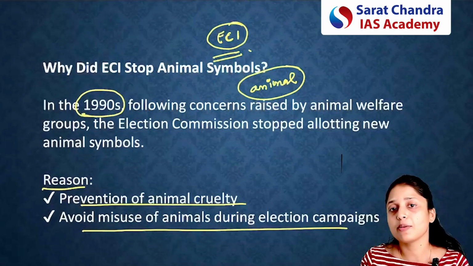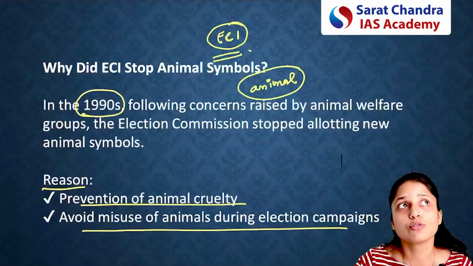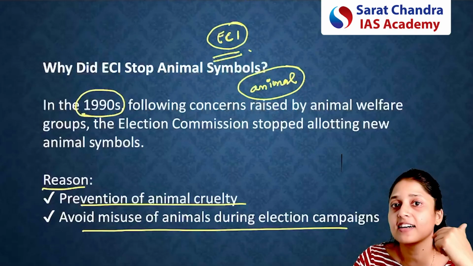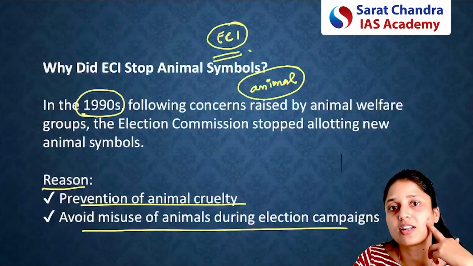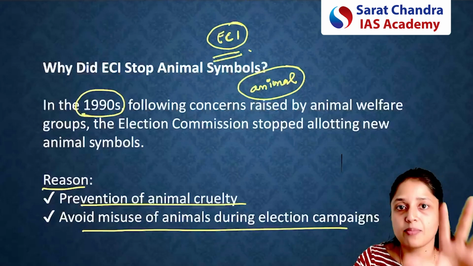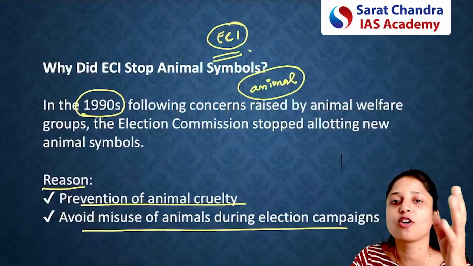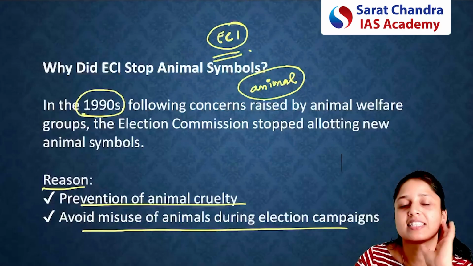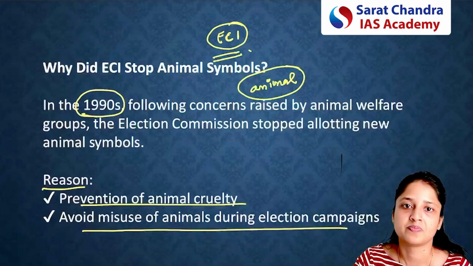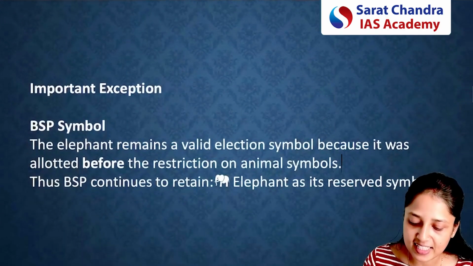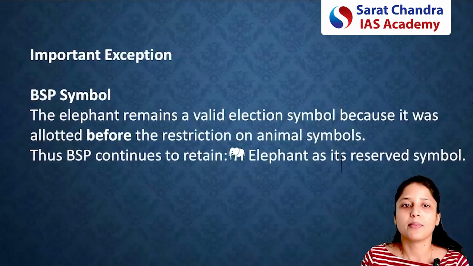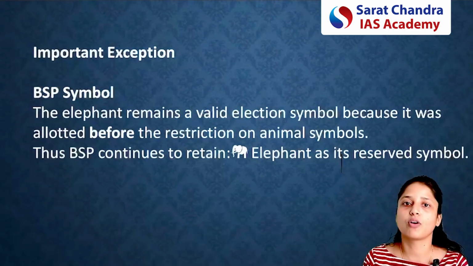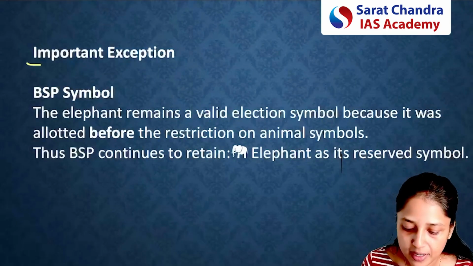Now you can ask a question: is it the case that no political party in India, either state party or national party, has any animal as an election symbol? Can you think of any such party? Please think for 2 minutes. Is there no party in India which has an animal as the election symbol? If I ask this, the answer will be no, because though in the 1990s the use of animals as a symbol was banned, there is an important exception.